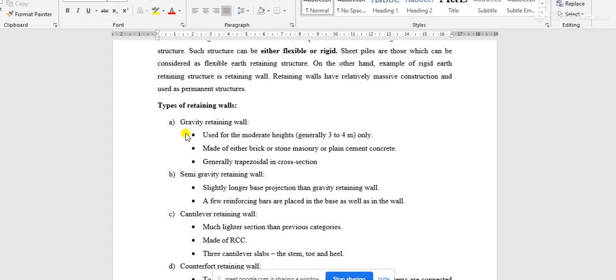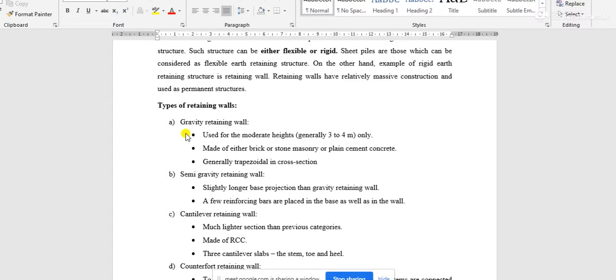Can anyone remember the equation? Gamma H multiplied by the coefficient of earth pressure, that may be active or passive.